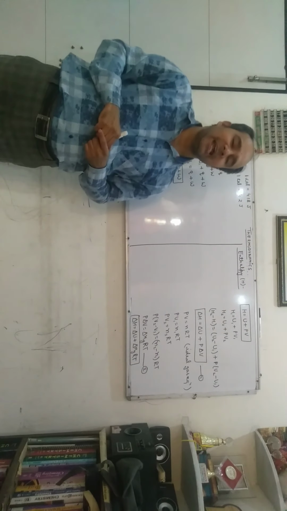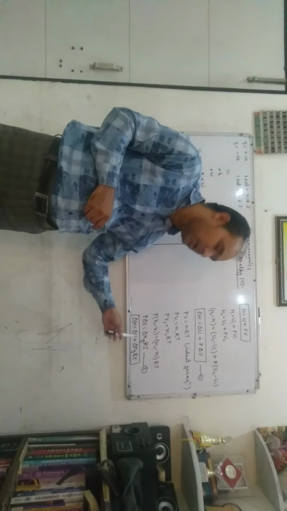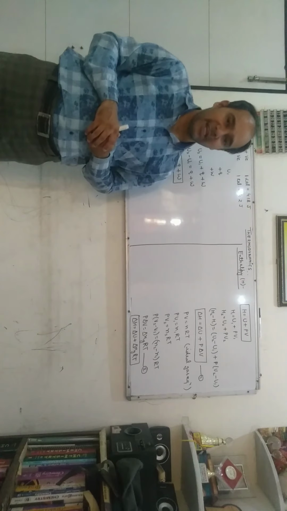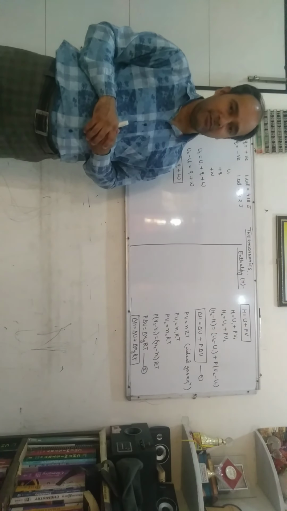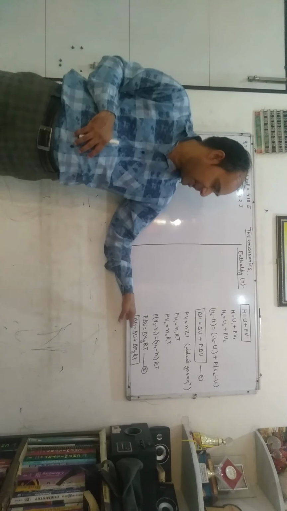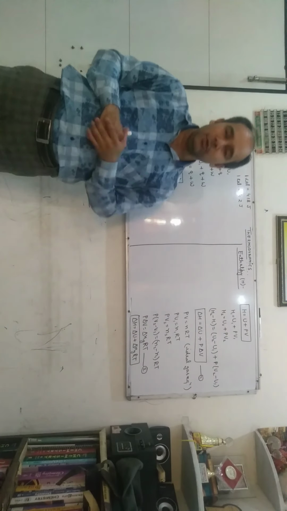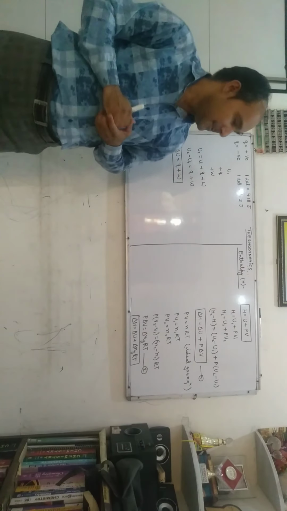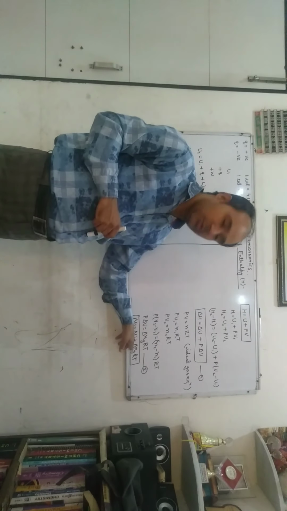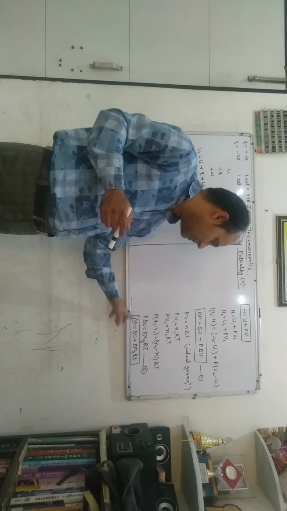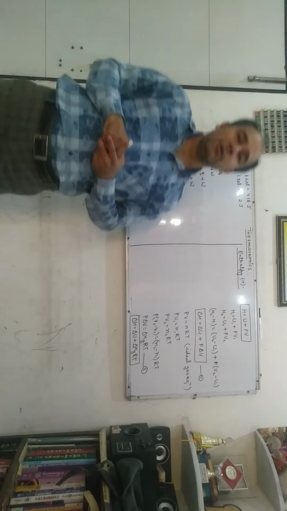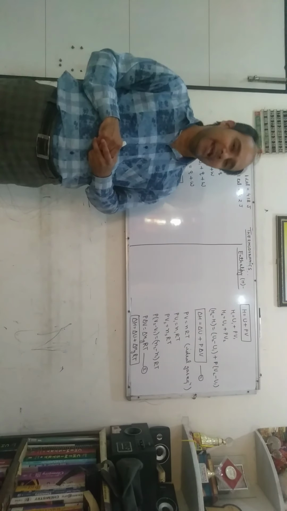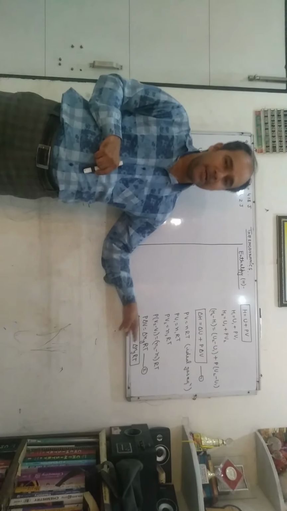Here there are three conditions under which the delta H value is equal to delta U. If the reaction is carried out in a closed vessel in which delta V is equal to 0, then the value of delta H is equal to delta U. If the reaction is carried out between solid and liquid, not involving gases, in such cases delta ng is equal to 0, and delta H is also equal to delta U. If the number of moles of gaseous reactant is equal to the number of moles of gaseous product, then the delta H value is equal to delta U.